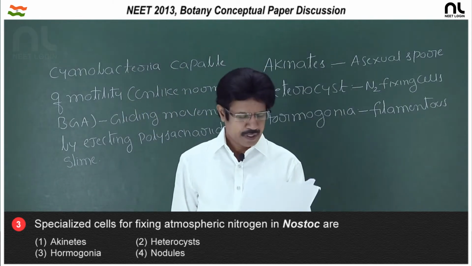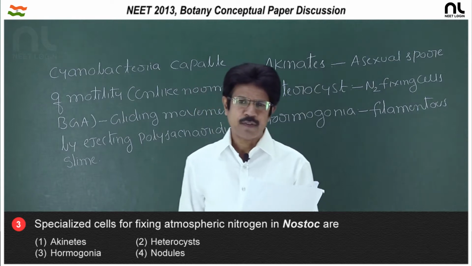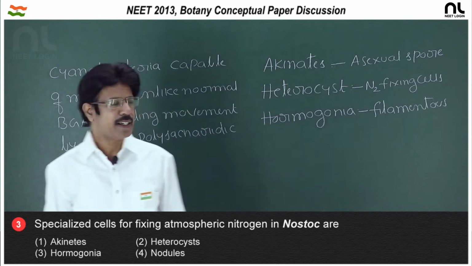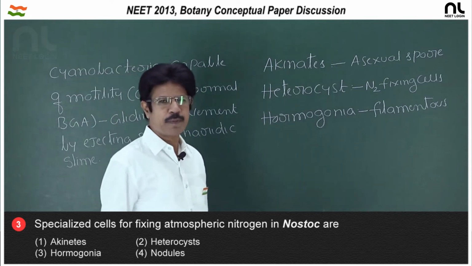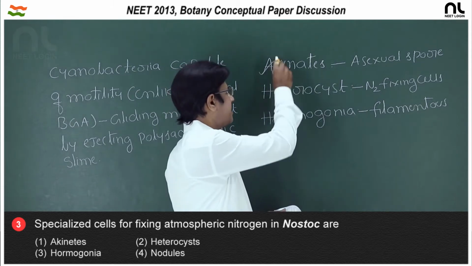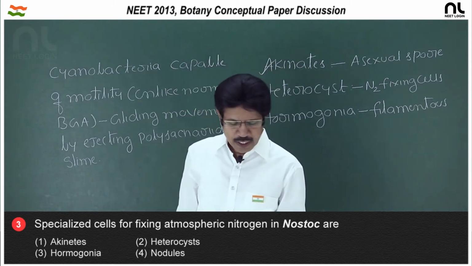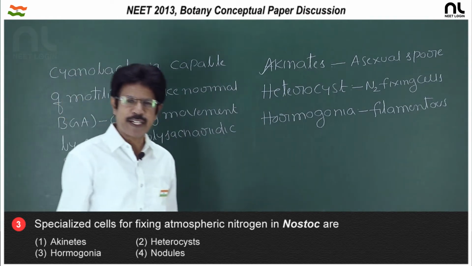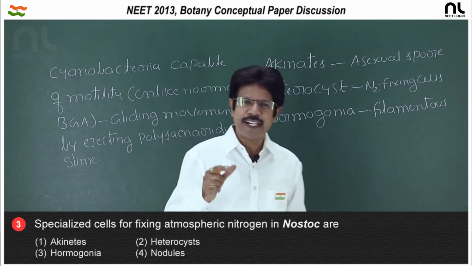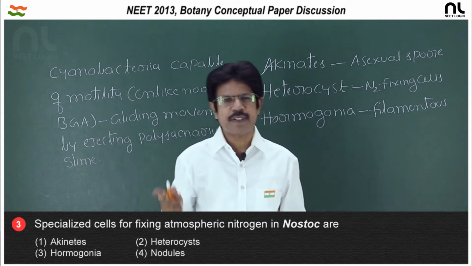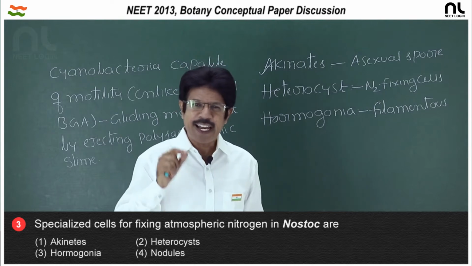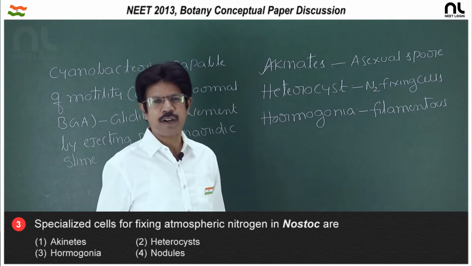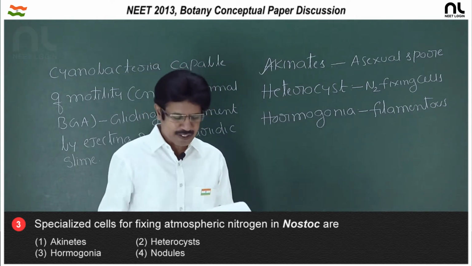Question number 3: specialized cells for fixing atmospheric nitrogen in Nostoc are. The first option is akinete, the thick walled asexual spores formed in vegetative cells. The second option, heterocyst, are specialized cells meant for fixing atmospheric nitrogen, as they protect the dinitrogenase enzyme, which is highly sensitive and inactivated under aerobic condition, protected in the heterocyst in some blue green algae like Anabaena and Nostoc.